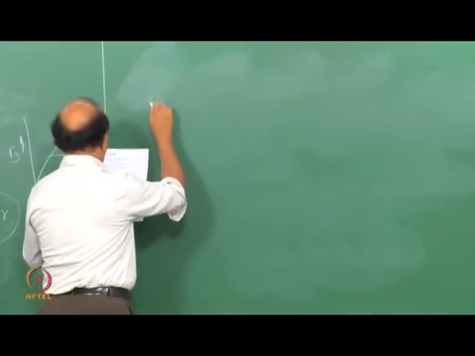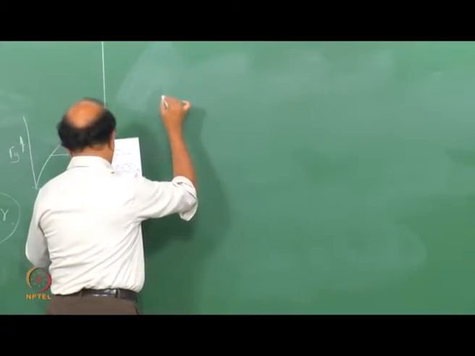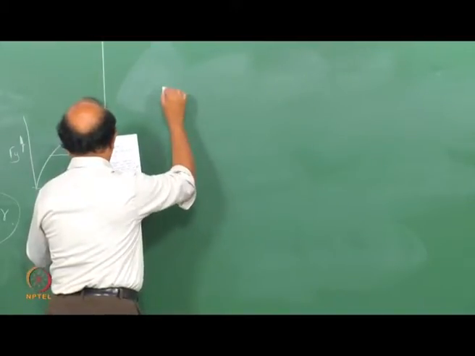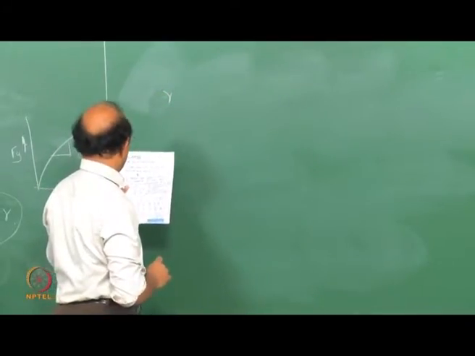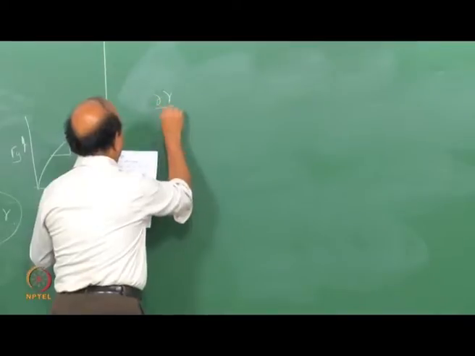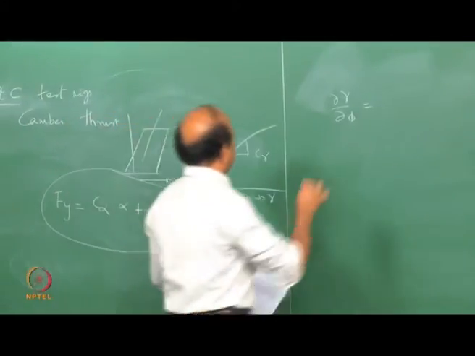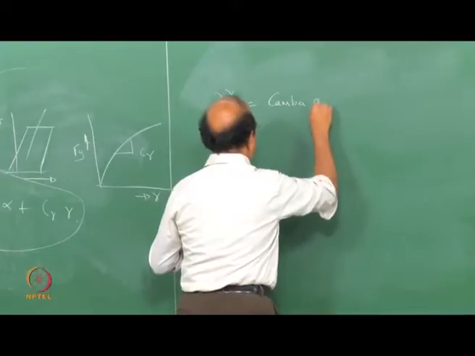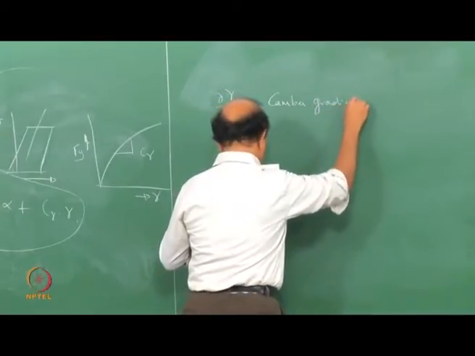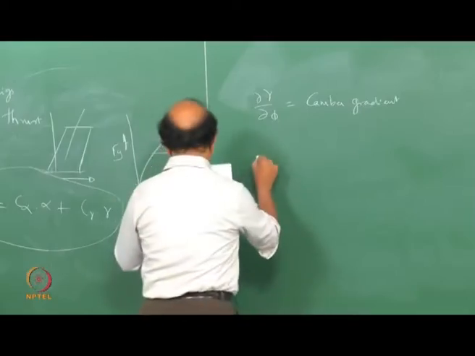Let me introduce a term. Let's say that gamma is the camber angle. Let me call dou gamma by dou phi the camber gradient.